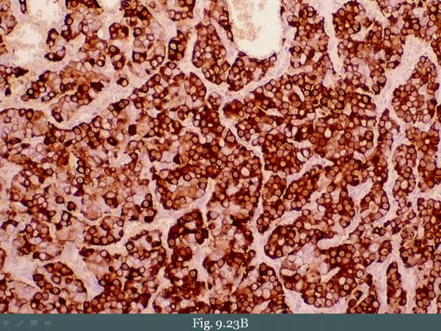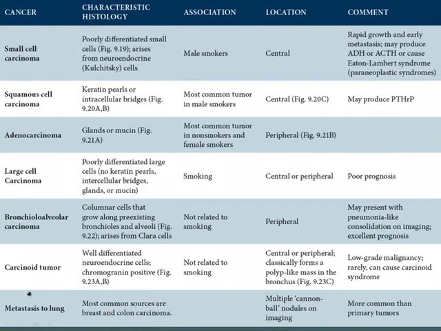Here's the chromogranin positivity that shows up on board examinations. Remember that carcinoid tumors are neuroendocrine type tumors, and hence they will stain positive for chromogranin by immunohistochemistry. Last point that I would like to make concerning the types of lung cancer is that we can also have metastasis to the lung. The most common sources are breast and colon carcinoma.